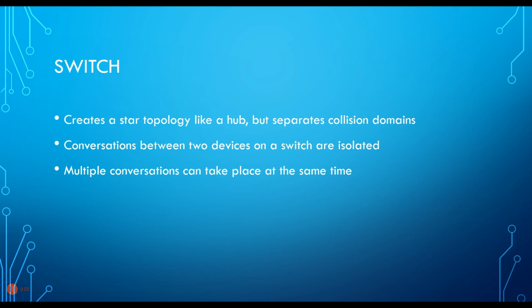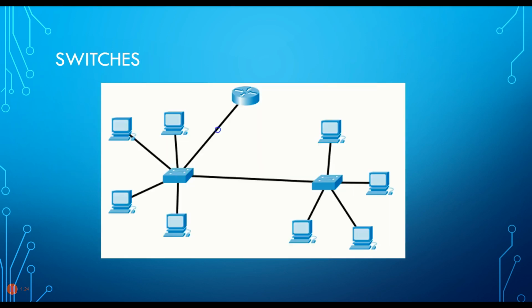So when PC1 sends a packet out over, well, I should say a frame, because these are switches, sends a frame out onto that switch, the other PCs do not hear it. The only PC that hears it is the destination PC. Now, there are exceptions. For example, if the switch doesn't yet know who's where, it has to send out a kind of flood of information to find out. But for the most part, only the receiving device hears that conversation.